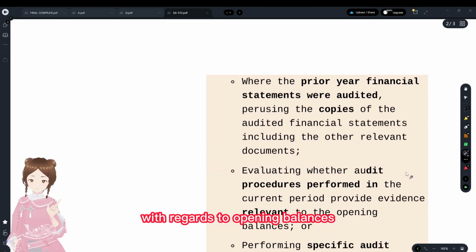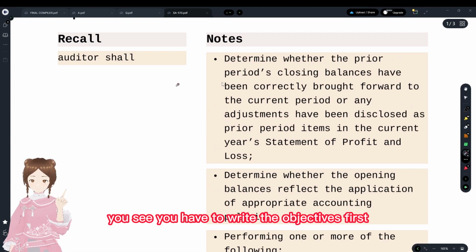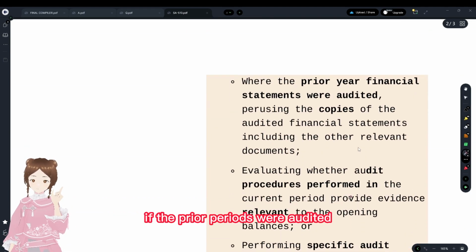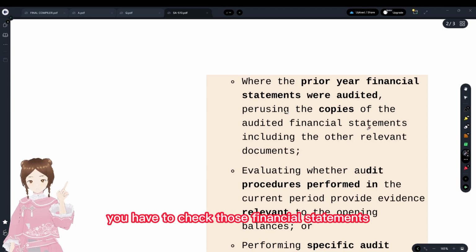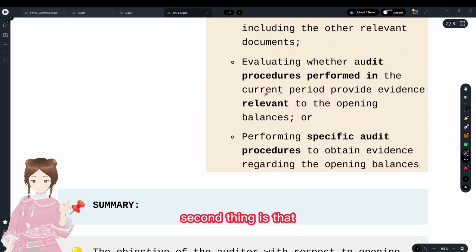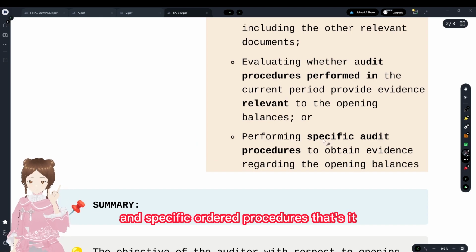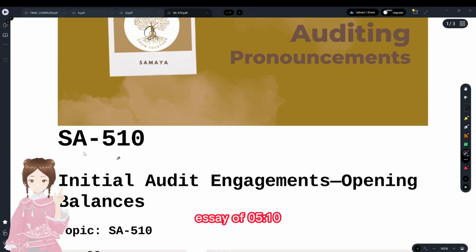You see, you have to write the objectives first, and then second thing, if the prior periods were audited, you have to check those financial statements. Second thing is that you have to perform audit procedures and specific audit procedures. That's it. We have completed SA 510.